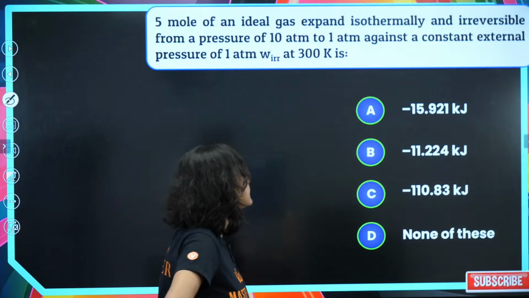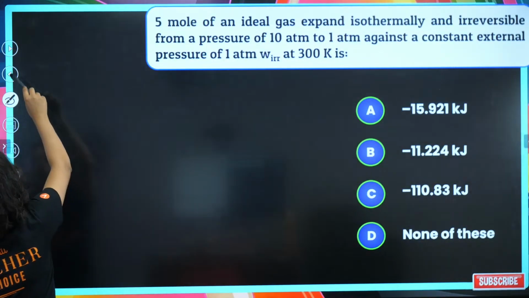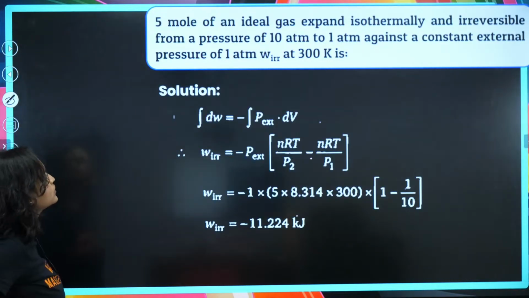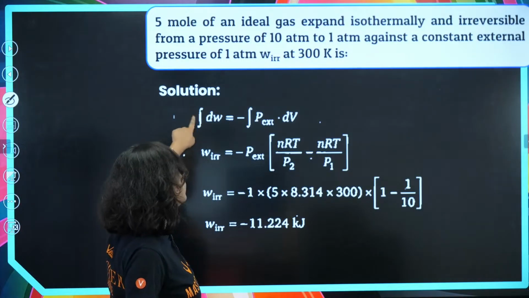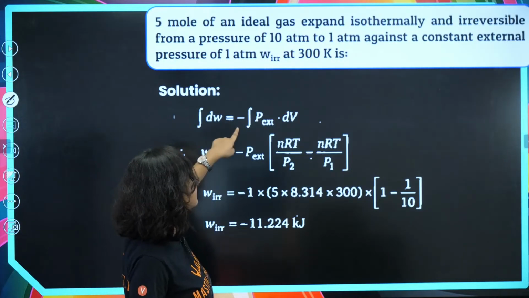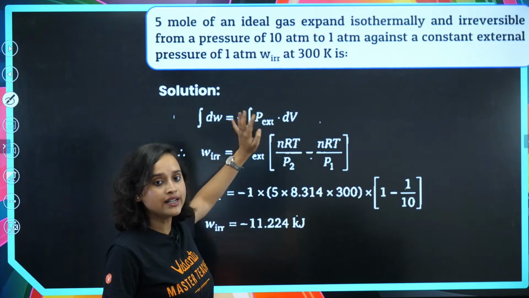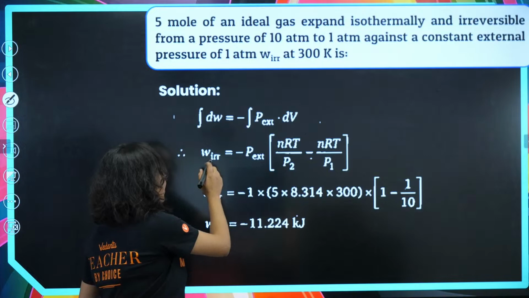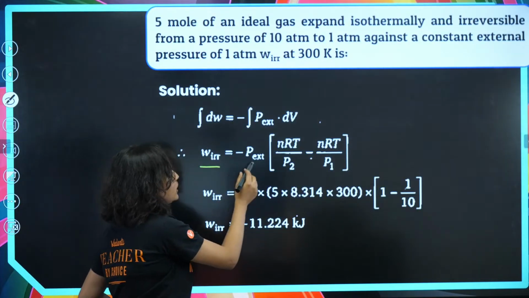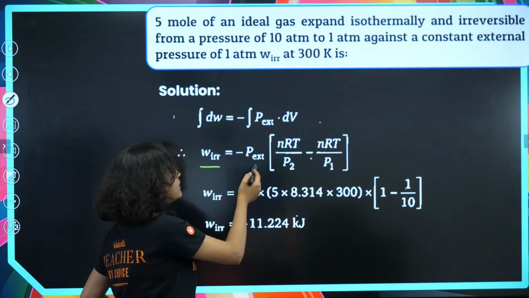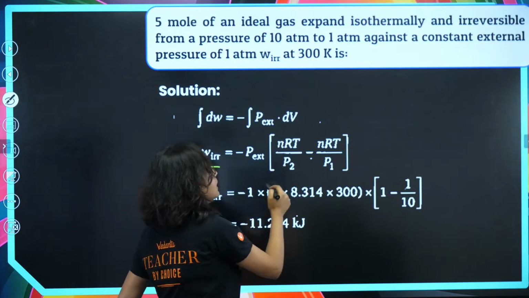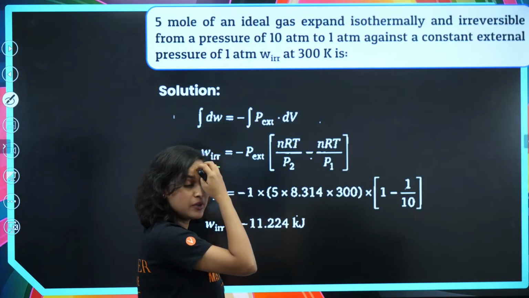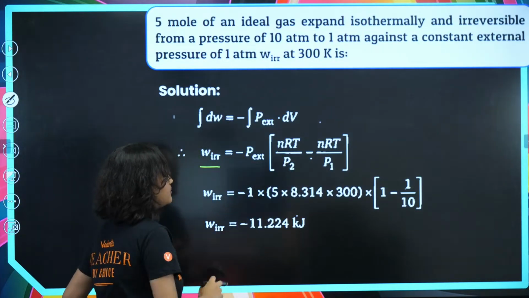All right, I see some options, B, C, all of that. Let's do this. The correct answer is option B, my dear student. And how are we solving it? So we will do integration dW, which is minus integration P external dV from the formula. Now, work irreversible: when it is irreversible, then it becomes minus P external in square bracket, nRT by P2 minus nRT by P1.